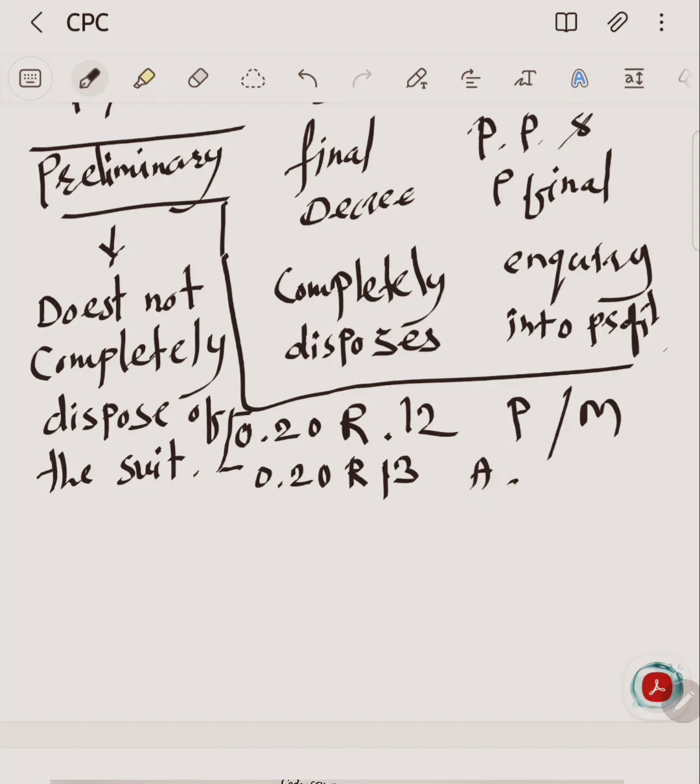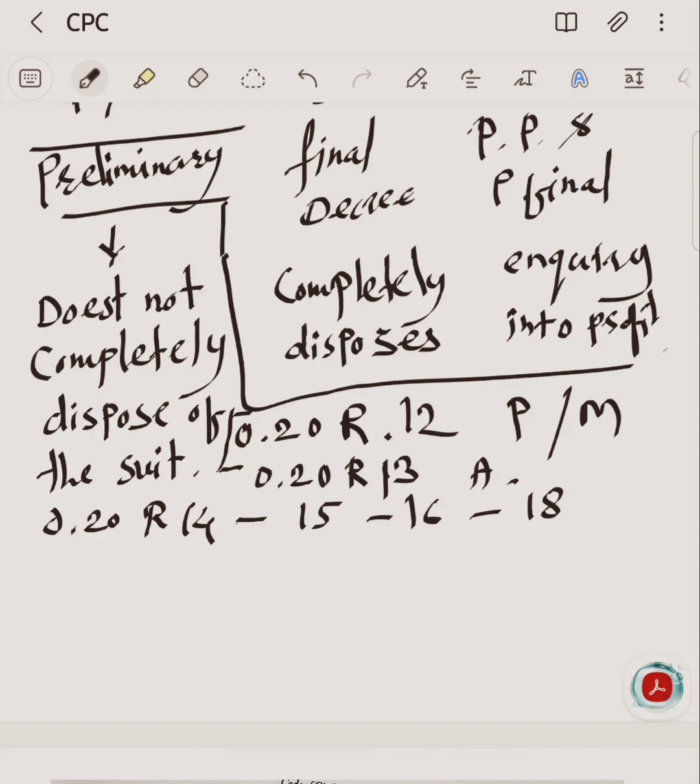Third one is suit for preemption, Order 20, Rule 14. It is the case where a preliminary decree may be passed. Fourth is suit for dissolution of partnership, Order 20, Rule 15. Next is suit for accounts between principal and agent, Rule 16 of Order 20. Suit for partition and separate possession, Rule 18, Order 20. And suit for foreclosure of mortgage.